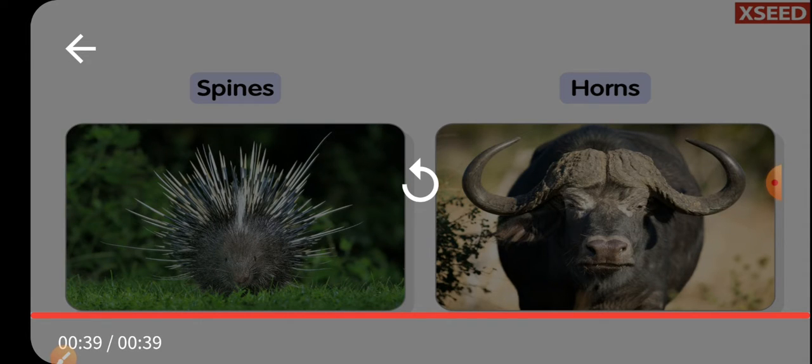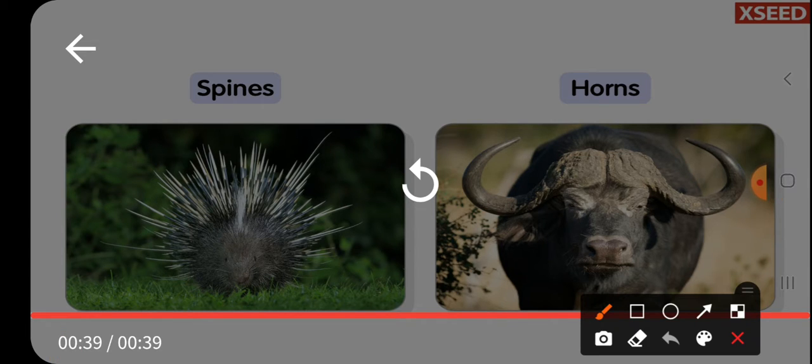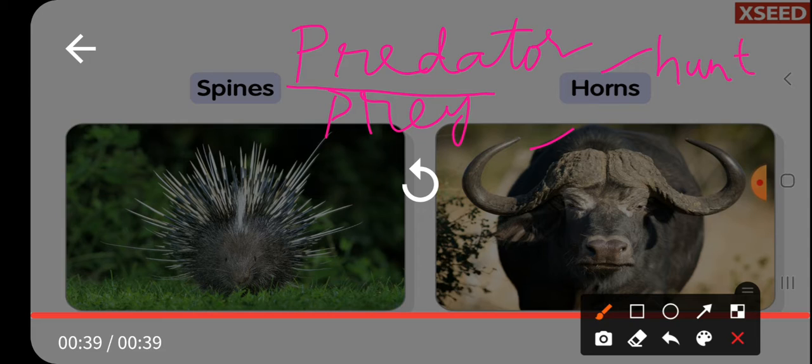Okay, children, in our video we came to know about 2 different words. The first word they were using is predator, and the second word they used is prey. If you notice, predators and prey are also animals. So then what is a predator? Predator means the animal which can hunt, and prey means the animal which is getting hunted. These 2 names are very important, children. One is a predator and the second one is prey.